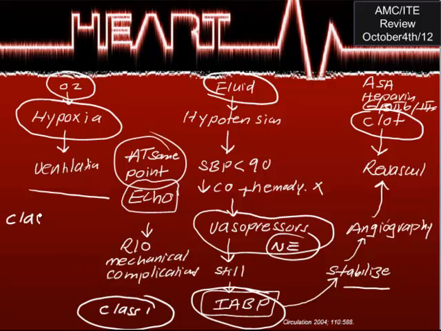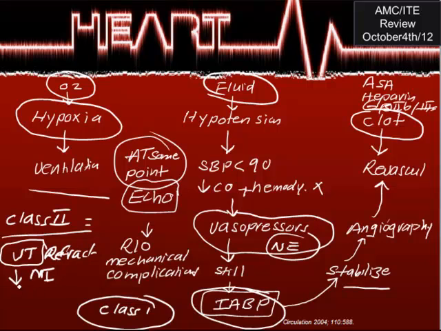There is a class 2 indication, not in case of shock, but I think this is a time to talk about that. When the patient has refractory VT, it's a kind of weird, but it's refractory VT in an attempt to decrease myocardial ischemia. So you can also use it. It's not class 1, it's class 2. So if the patient has refractory VT, to decrease the myocardial ischemia, there is also a kind of indication for intra-aortic balloon pump.